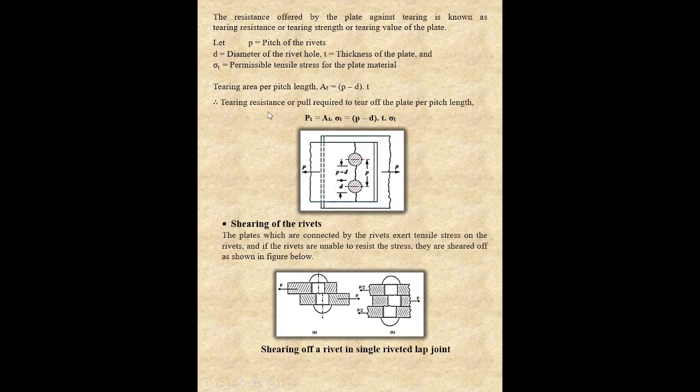Now find the tearing resistance, or pull required to tear off the plate per pitch length. You are finding the resistance or force. Force is equal to stress into area. The area which we have just found in the above equation, into the stress. So this is the required equation for the failure of tearing of the plate across the rows of rivets. Second failure is shearing of the rivets.